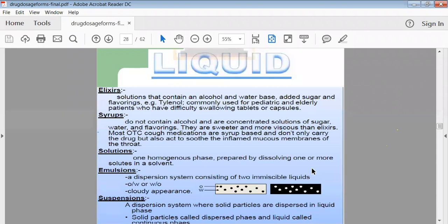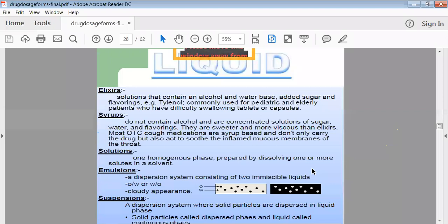Then liquids, liquid types of dosage forms. Generally, liquid preparations have different types, like biphasic as well as monophasic. Now, I am directly showing examples of liquid preparations. The first example is the elixir. Many people might have seen elixirs. These are monophasic preparations.